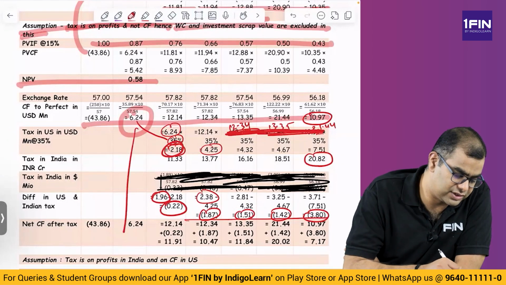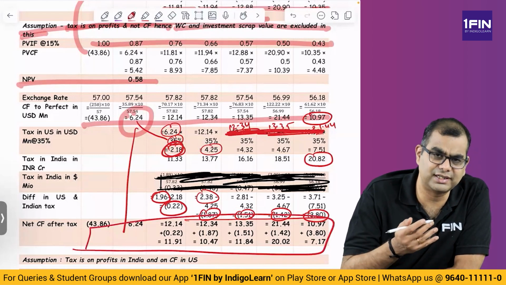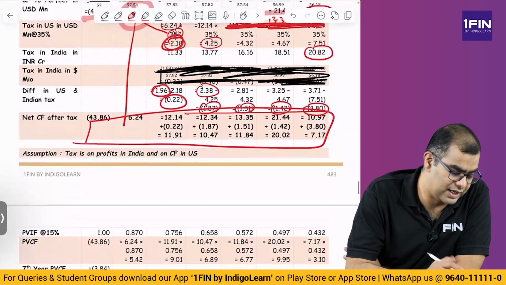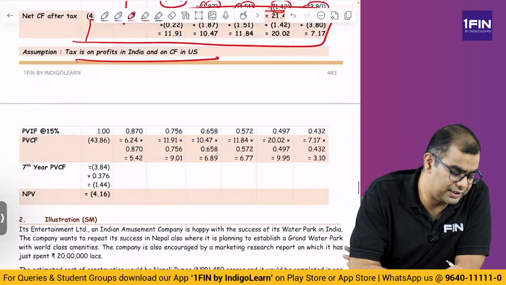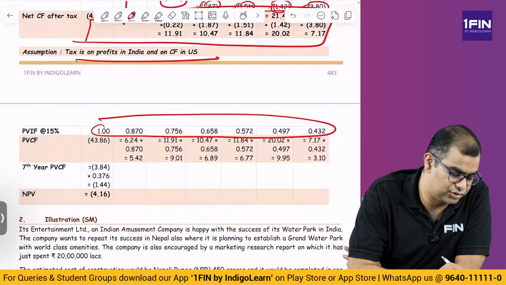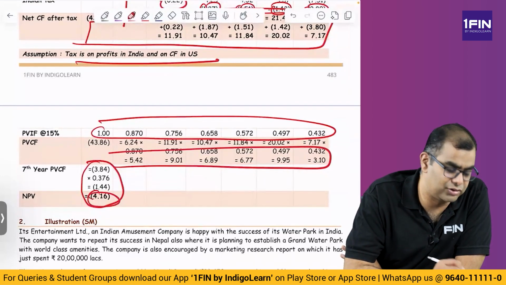You add all of this, you basically get the final net cash flow. Net CFAT, post-tax CFAT. Here tax is on profits in India and it is on cash flows in US. That you multiply with the present value factor. You get some cash flow values. That cash flow values you take an NPV, you get 4.16.